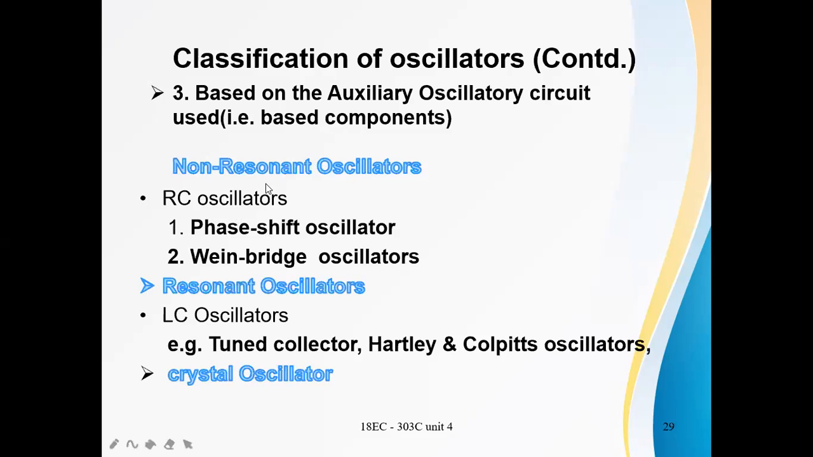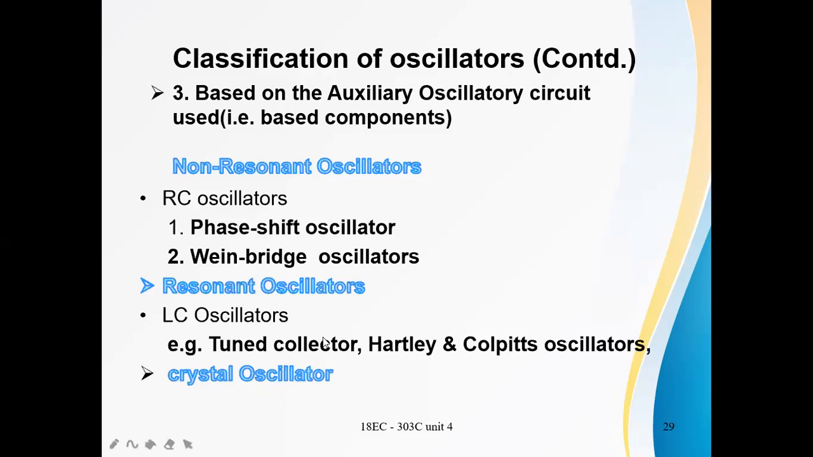What are non-resonant oscillators? Non-resonant oscillators are called RC oscillators, and examples of RC oscillators are the phase shift oscillator and the Wien bridge oscillator. And resonant oscillators, LC oscillators, are called resonant oscillators. Examples of LC oscillators are tuned collector oscillator, Hartley oscillator, and Colpitts oscillator. The other one is the crystal oscillator, where the element used is a crystal, and that oscillator is called a crystal oscillator.